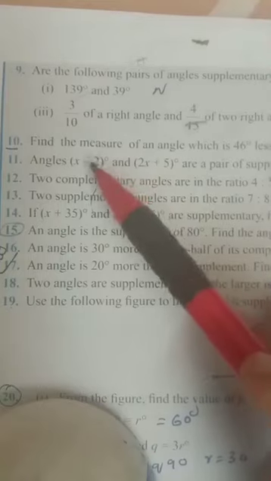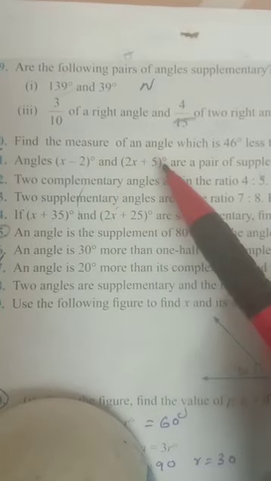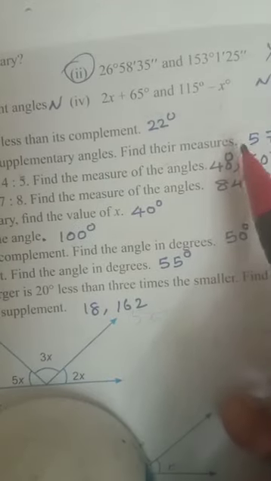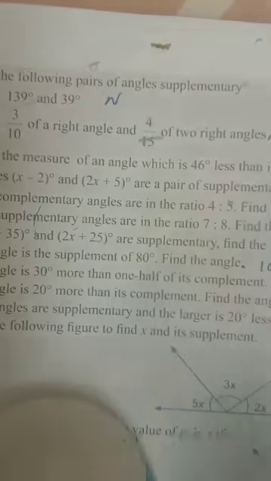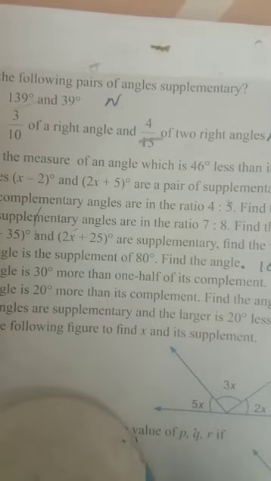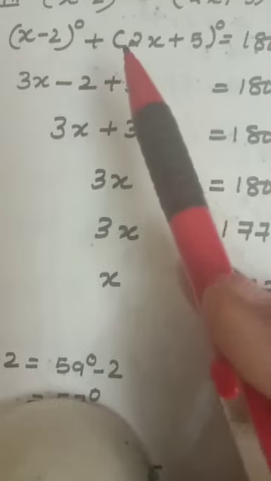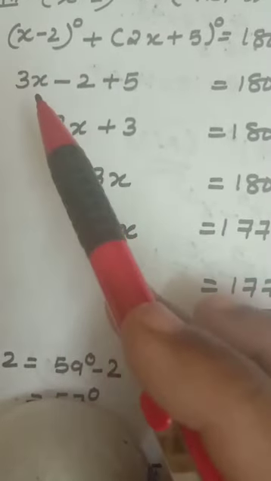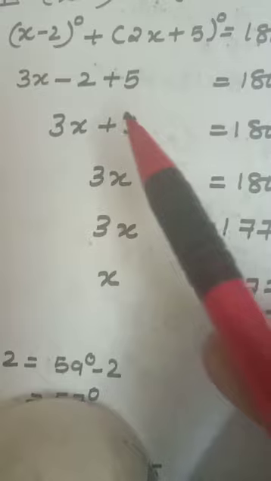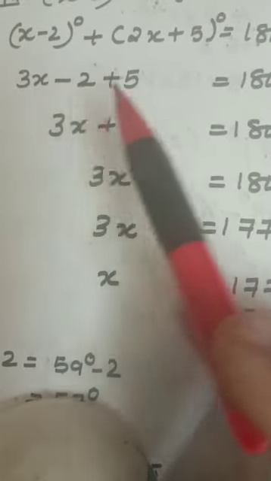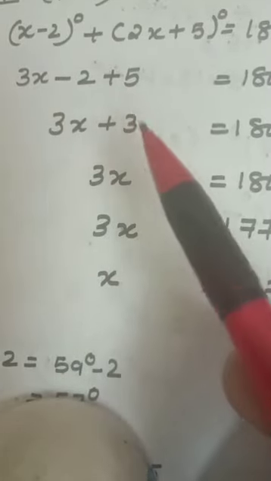Question number 11. Angles x minus 2 and 2x plus 5 are a pair of supplementary angles. Find their measures. Supplementary angles meaning when you add two angles, you will get 180. Solve it. 2x plus x is 3x, minus 2 plus 5 is plus 3. Plus and minus, different signs, you have to subtract and put the bigger number's sign.